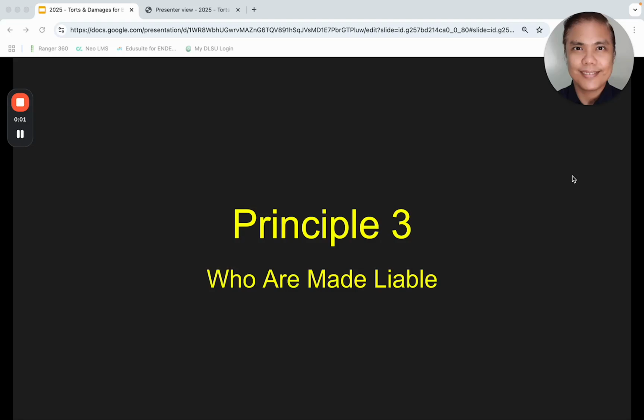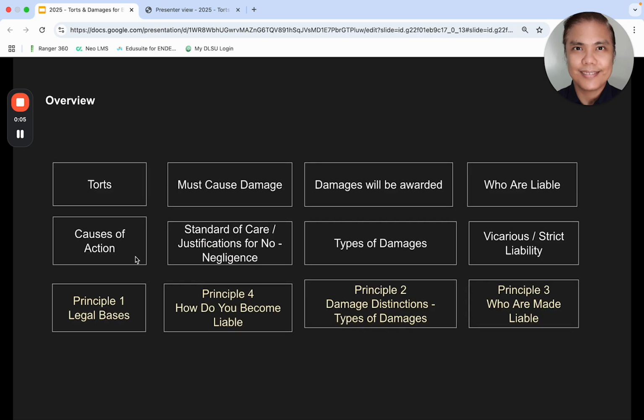Now we'll talk about Principle 3, who are made liable. We discussed what torts are, the legal basis, in Principle 1. Torts must cause damage, and when they cause damage, damages will be awarded. So we talked about types of damages in Principle 2. Now, who are made liable when damages are caused? This will be the topic of Principle 3.